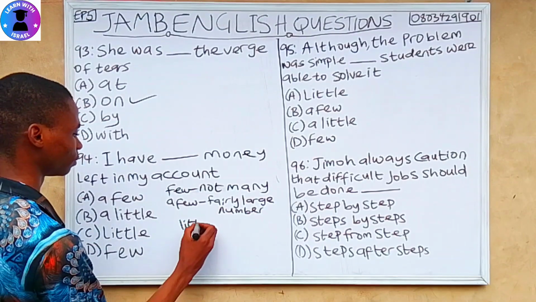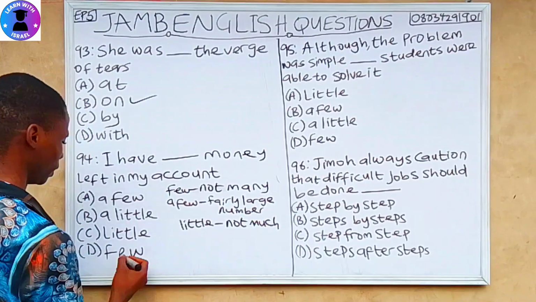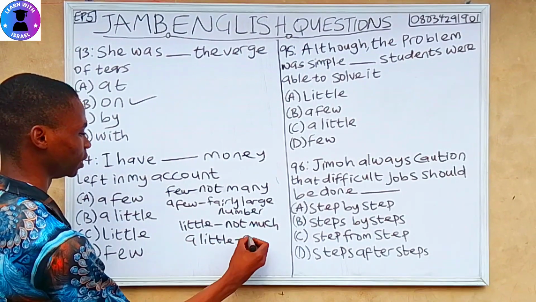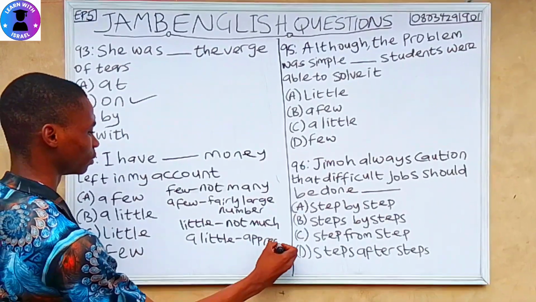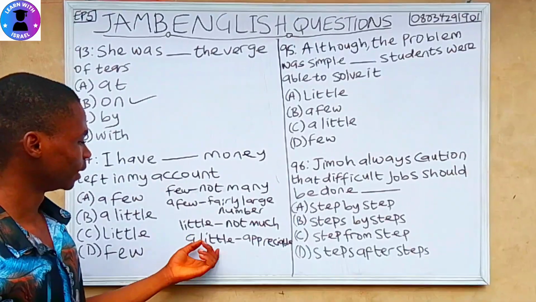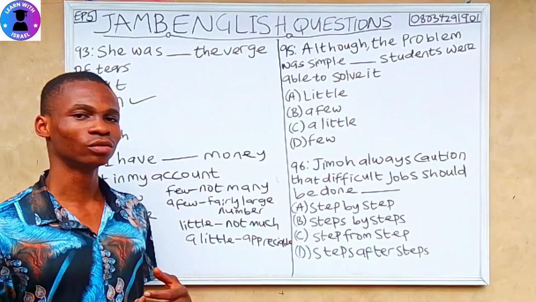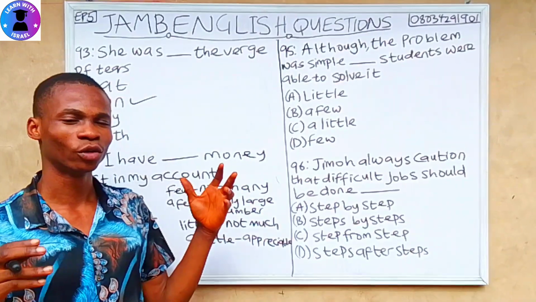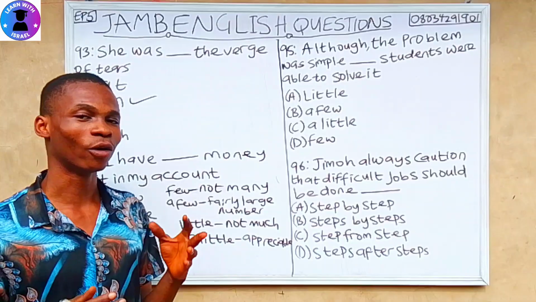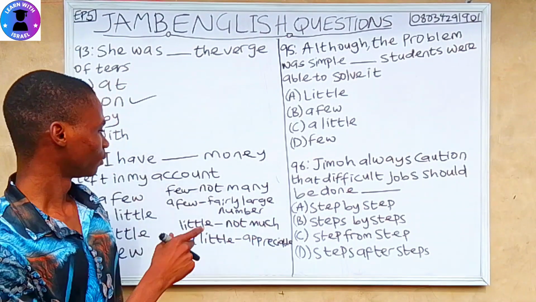Little means not much, while a little means appreciable, something appreciable. You can use a little when you send someone just some money. You can say, I've sent you a little token to manage for your school fee, or a little token as appreciation for your birthday gift. A little is appreciable. I hope you understand that now.